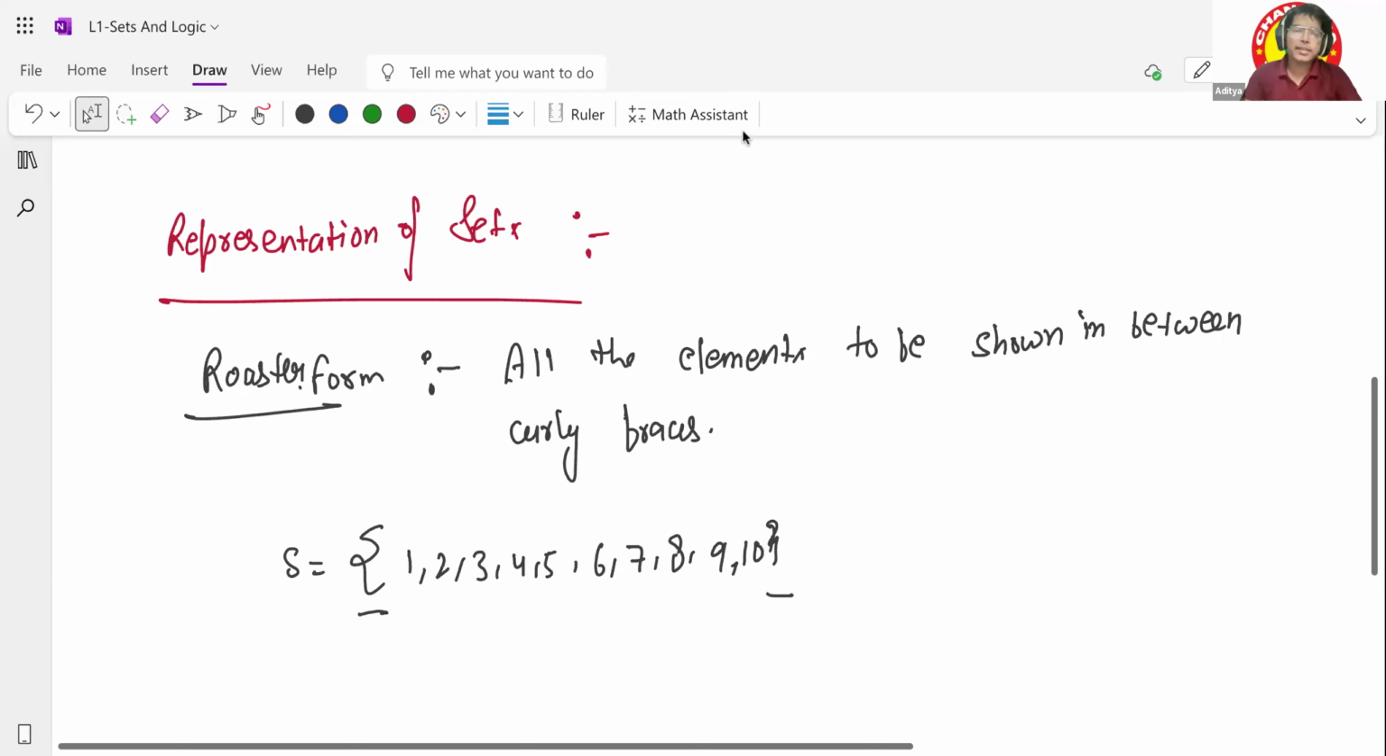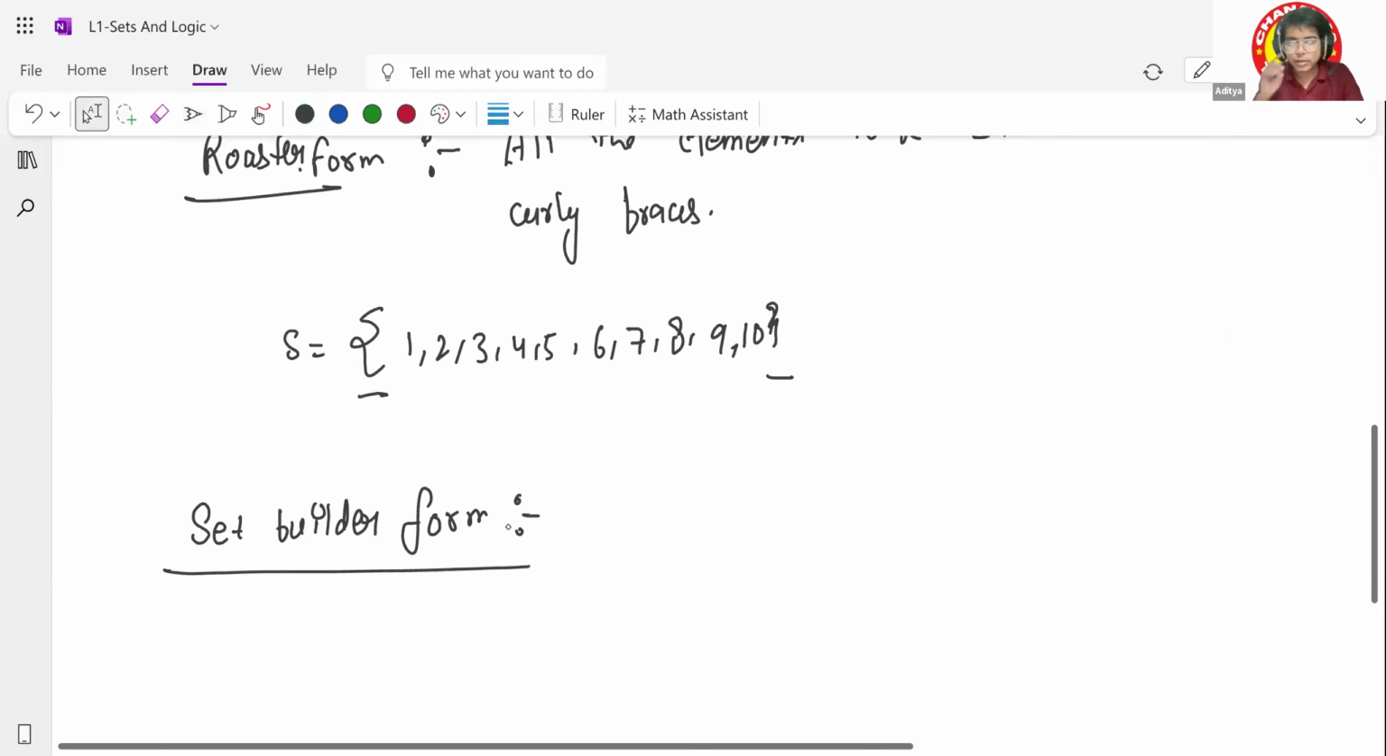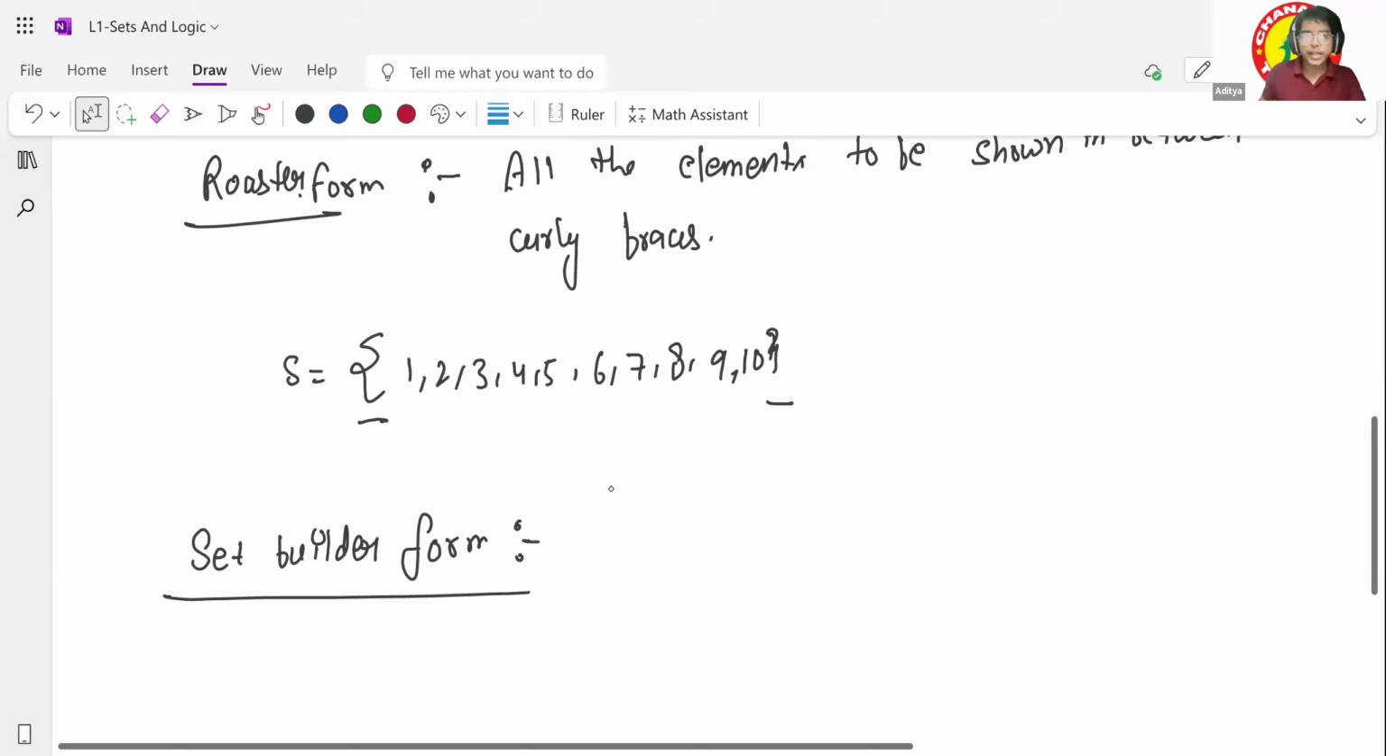Now the next form is important. What is that form? That is set builder form. The set builder form is a bit confusing, because here instead of giving these values, we are going to put the characteristic, what it should actually be. Understood? Yes, sir.